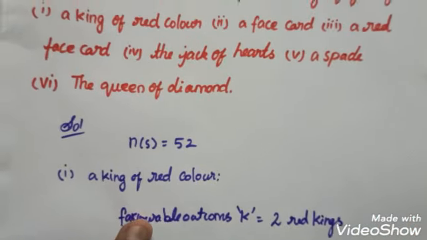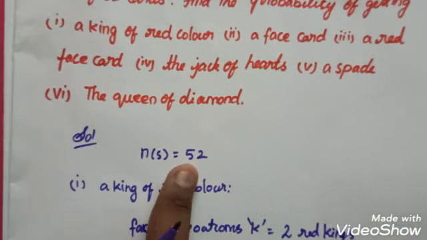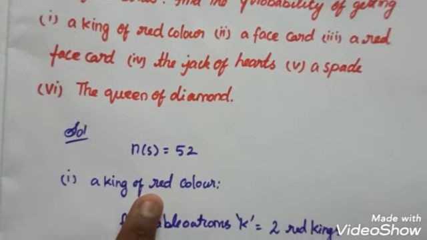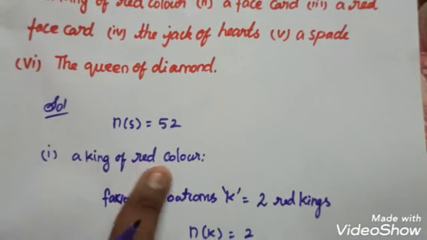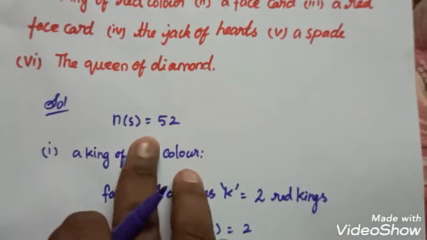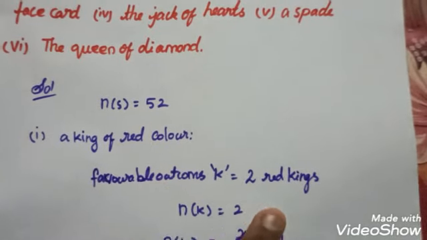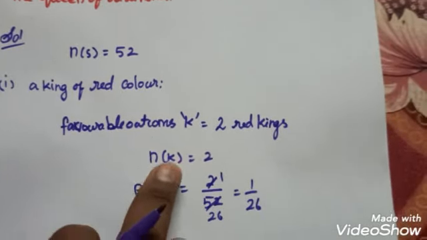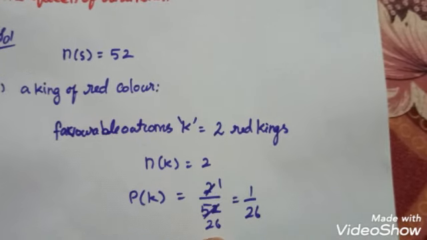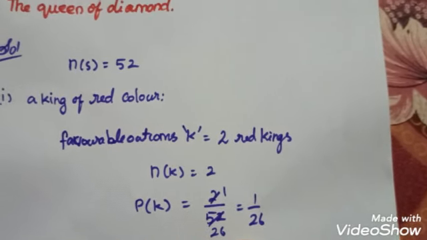Here they have to mention not only the red color, they are asking out of 52 what is the king of red color. So we have to select from the total. Because 2 red kings are there, the number of red kings we have to take is 2 out of 52, so 1 by 26.